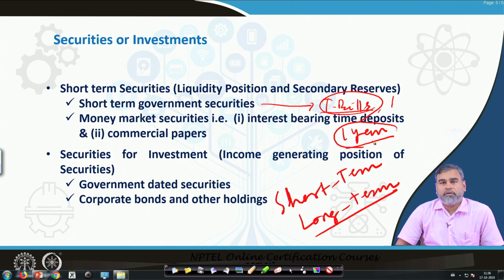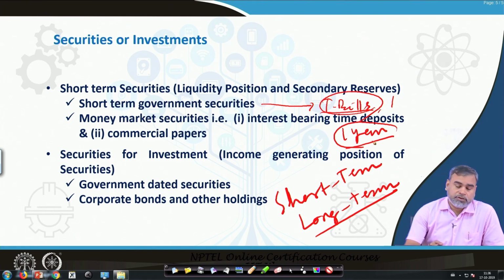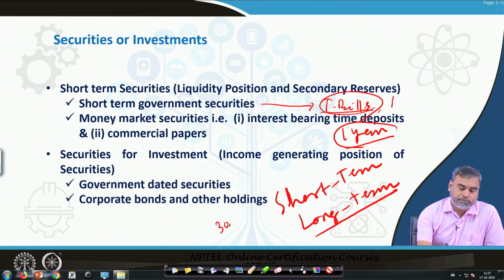Whenever you talk about long term investment alternatives, the commercial banks can invest their money in government dated securities. In India, we have a very developed government securities market, particularly the government bond market. There the maximum term to maturity is up to 30 years.